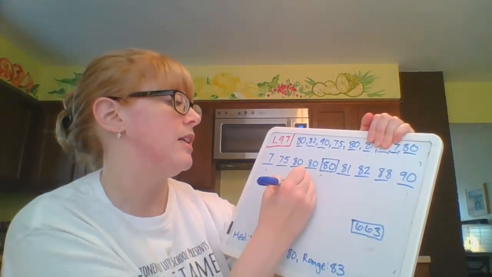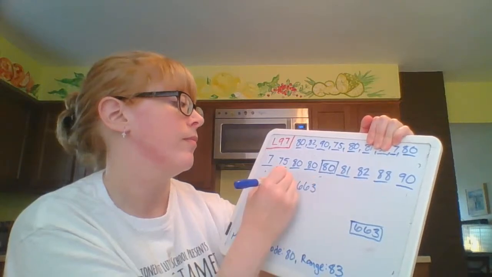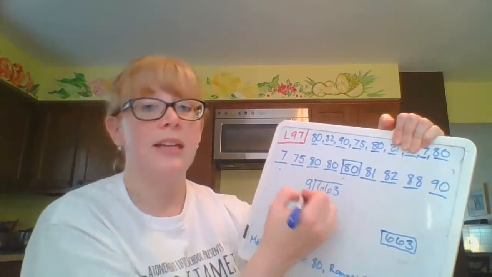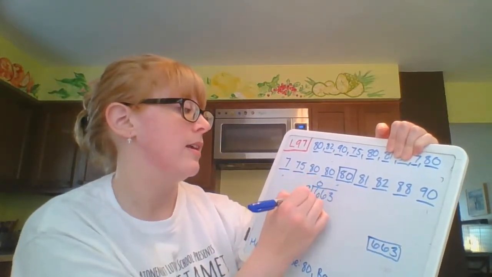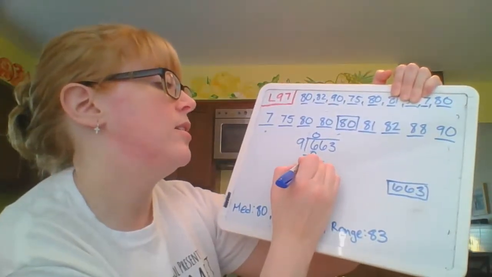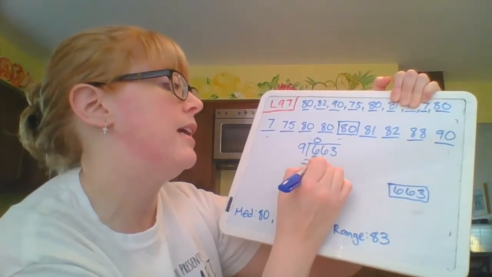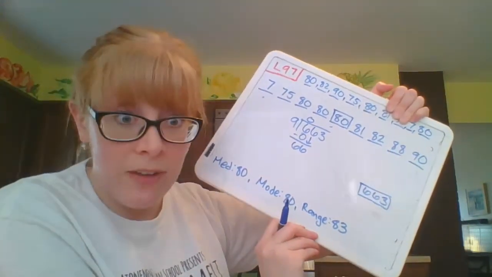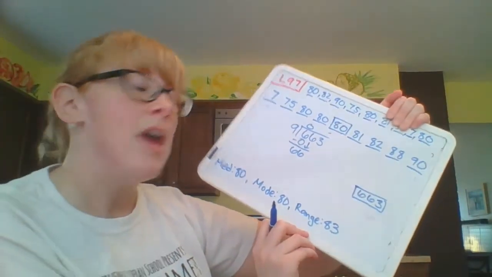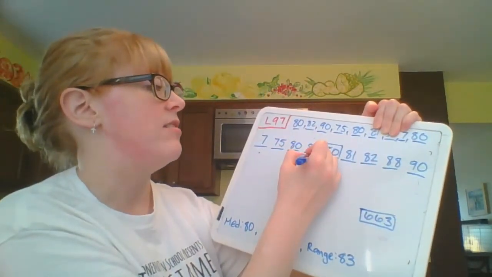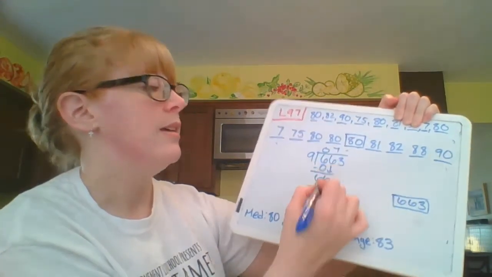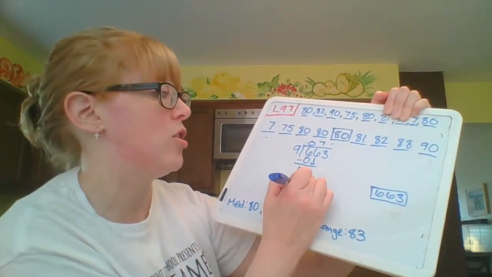I'm going to take 663, divide it by 9. 9 cannot go into 6. So 0 times 9 is 0. 6 minus 0 is still 6. Bring down your 6. 66 divided by 9. 9 definitely fits into 66, not evenly, but the closest one would be 7. 7 times 9 is 63. 66 minus 63 is 3.